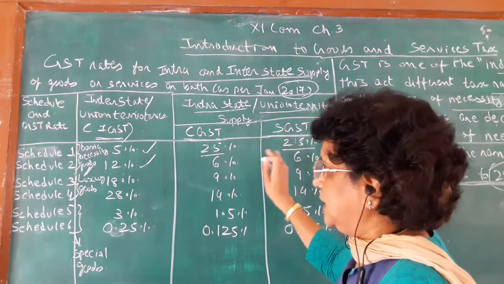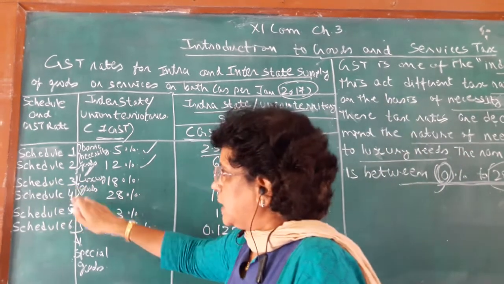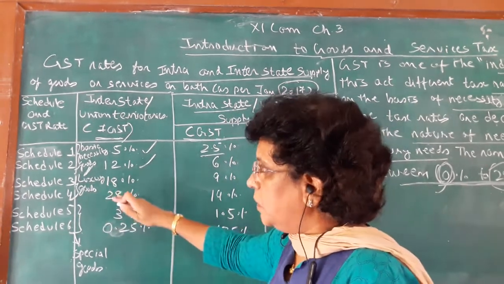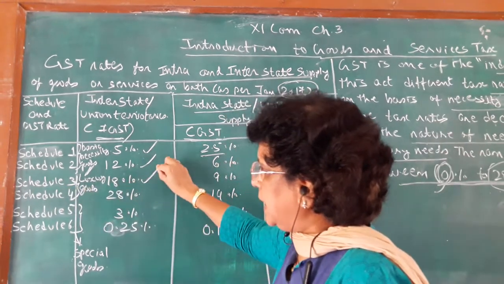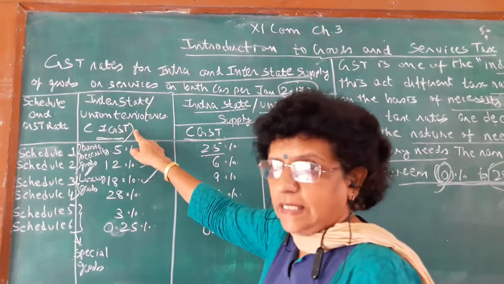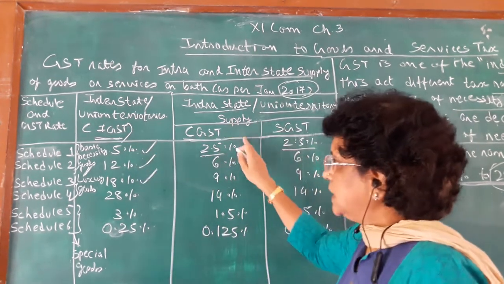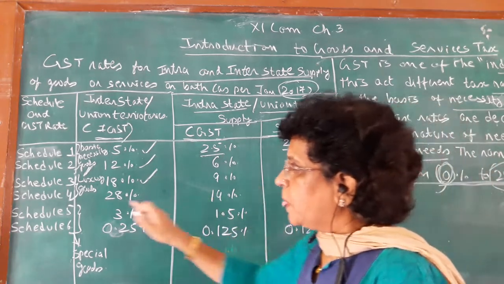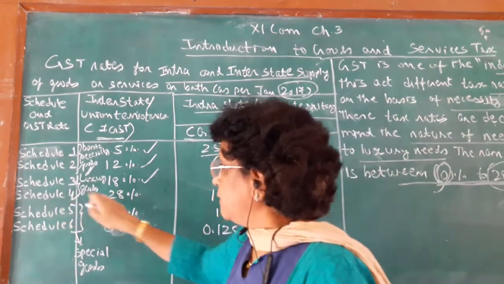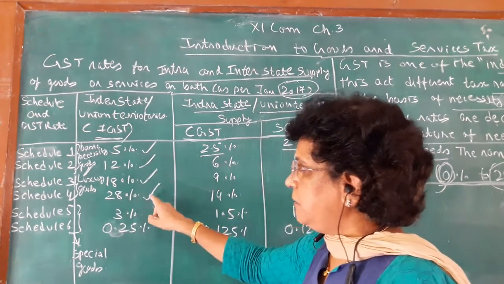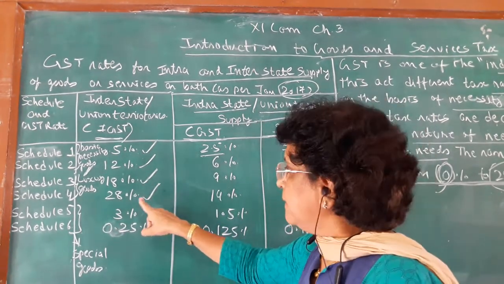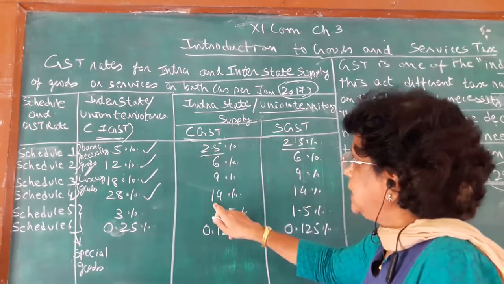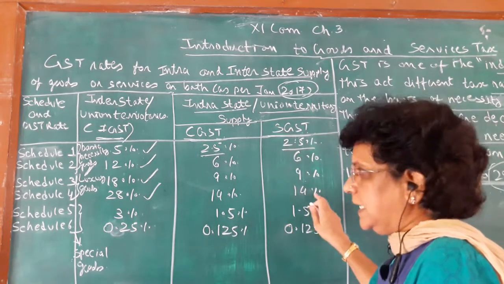Schedule 3 and 4 products are luxurious products, so the tax rates are more. For schedule 3 you pay 18% IGST; for CGST you pay 9% and for SGST you pay 9%. In the schedule 4 category, goods carry 28%, the maximum rate applicable, so you pay 14% towards CGST and 14% towards SGST.